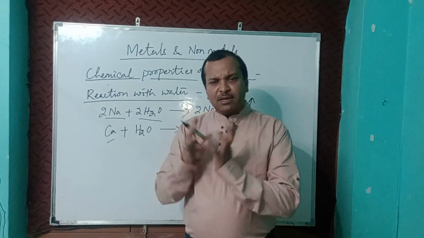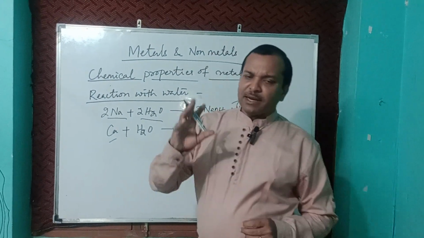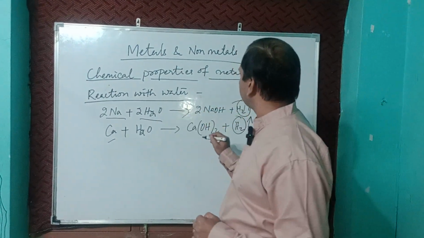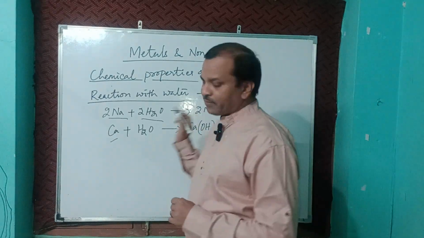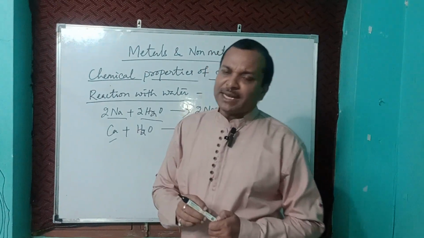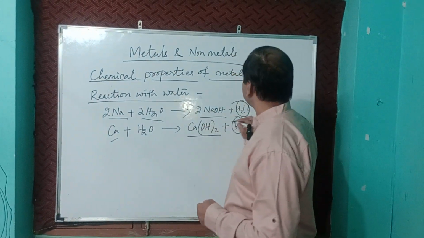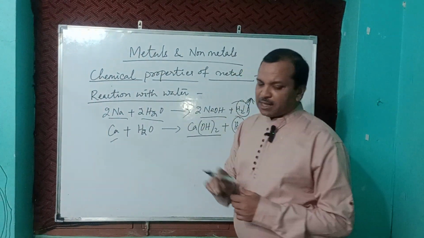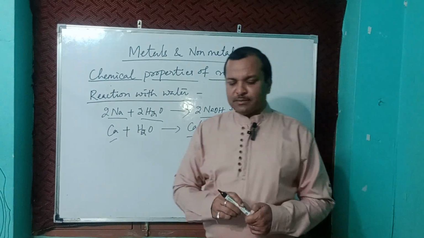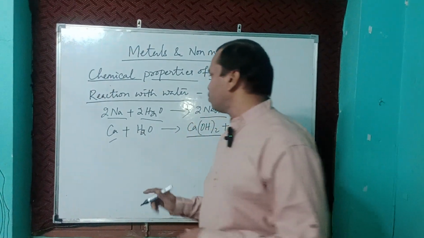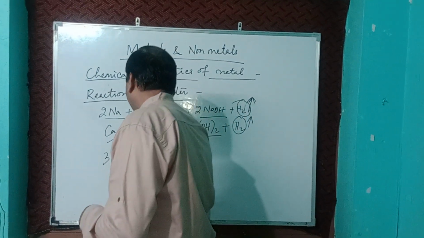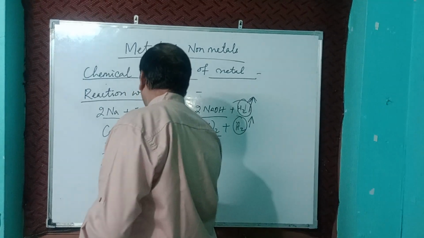So metal reacts with water to form metal oxide or metal hydroxide, and hydrogen gas. Another example: 3Fe iron plus H2O.